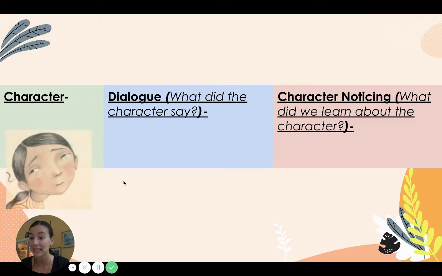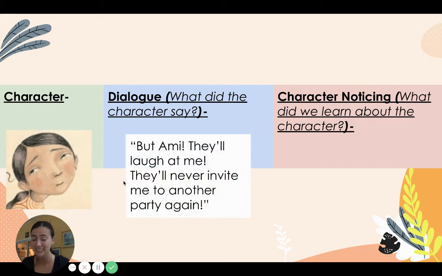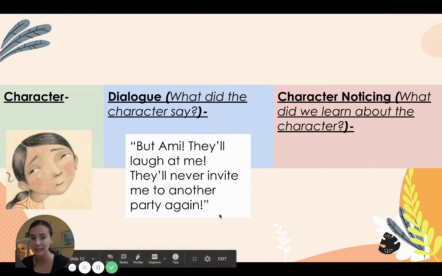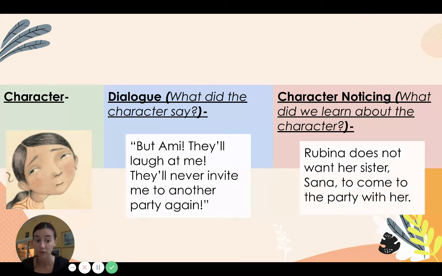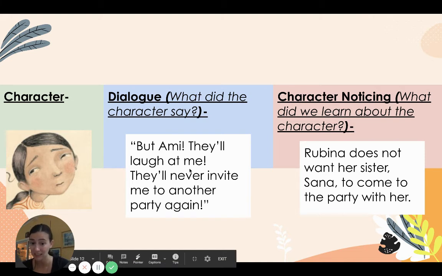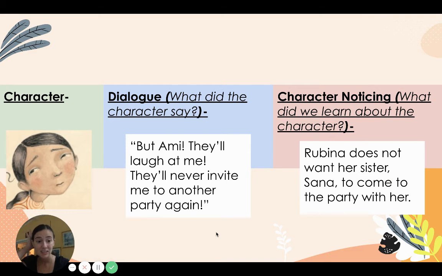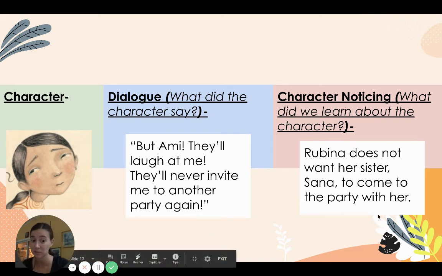So let's think about that character, Rubina. And what did she say? She said, "But Ami, they'll laugh at me. They'll never invite me to another party again." What did we learn about the character from this piece of dialogue? Okay, what did we learn about Rubina? I learned that Rubina does not want her sister to go. She says, they'll laugh at me. She says she'll never be invited to another party again. So Rubina does not want her sister to come to the party with her.